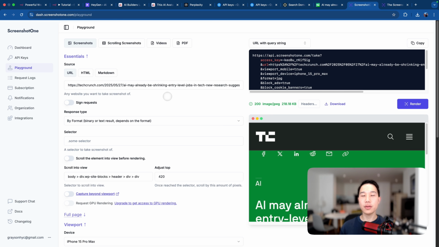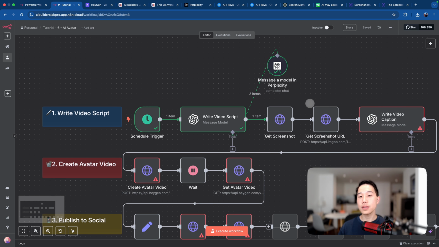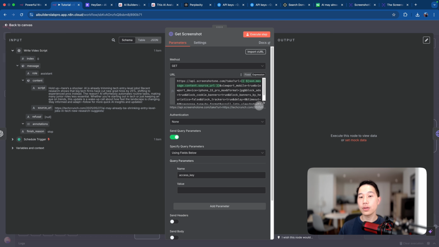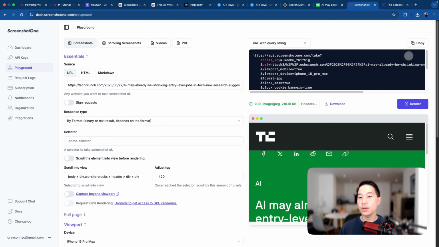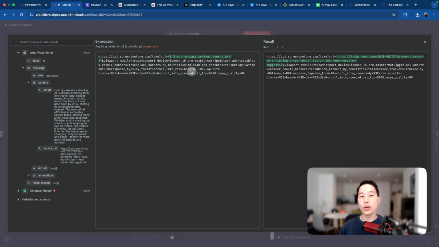Okay, so now going back to the playground, how do we actually make use of this flow in n8n? Now, in fact, I've already done it for you. If you head back to this workflow and click on Get Screenshot and just enlarge this URL field a little bit, you can see that this is actually very similar to what you have seen in the playground. So essentially what I just did is copy and paste this URL with query string and paste it inside. The only thing is that I've replaced this URL with a dynamic parameter so that it actually comes from the source URL, like here in the previous step, instead of the hard-coded link.